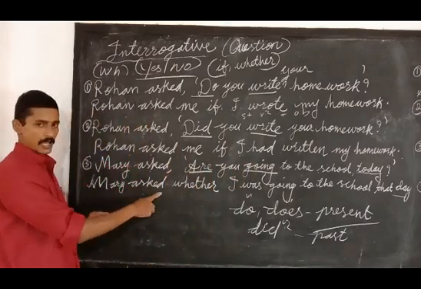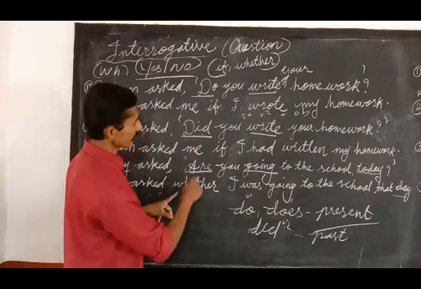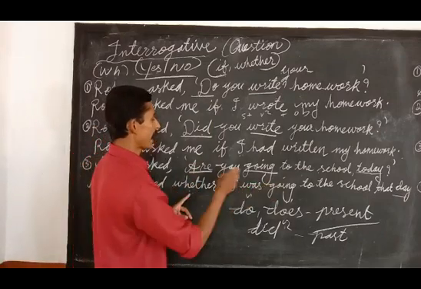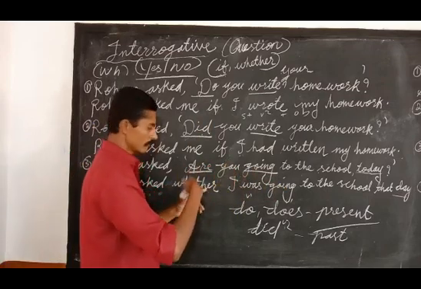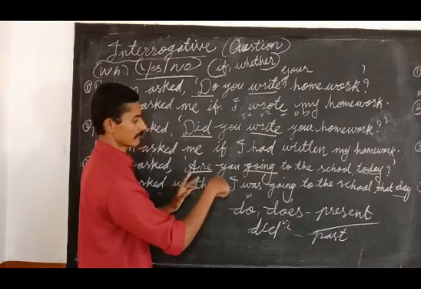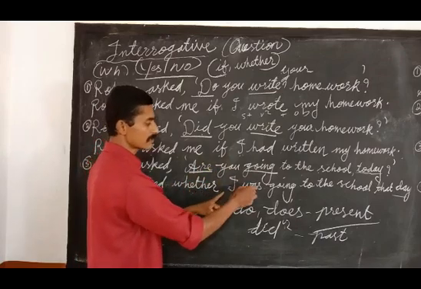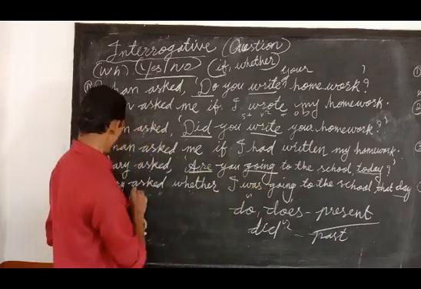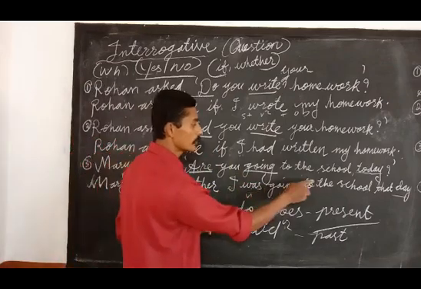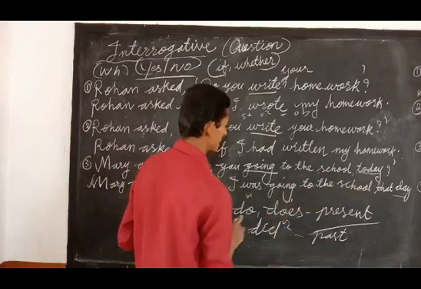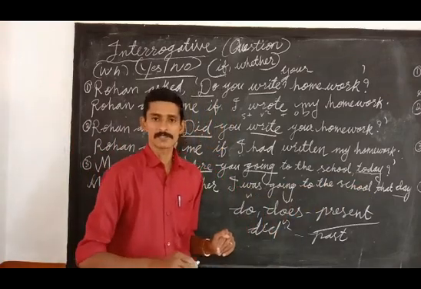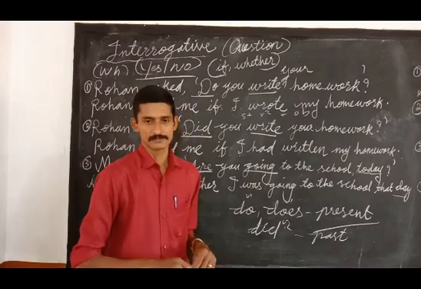So Mary asked whether I was going to the school today, changing today to that day. Here auxiliary verb plus subject in the question changes to subject plus verb. Is it clear? Okay, now we will see the next section.